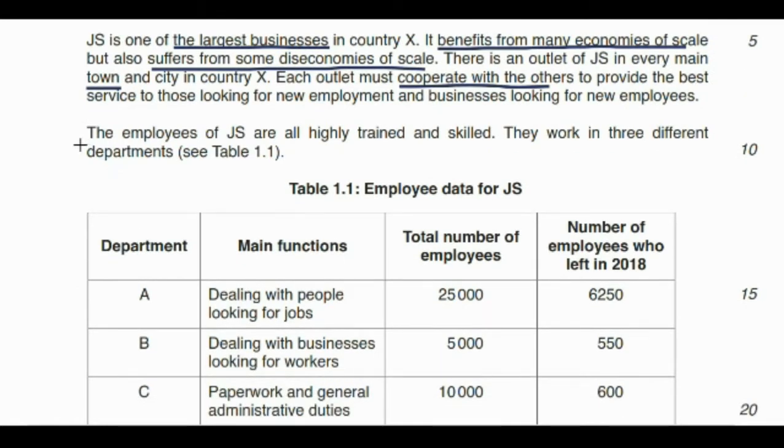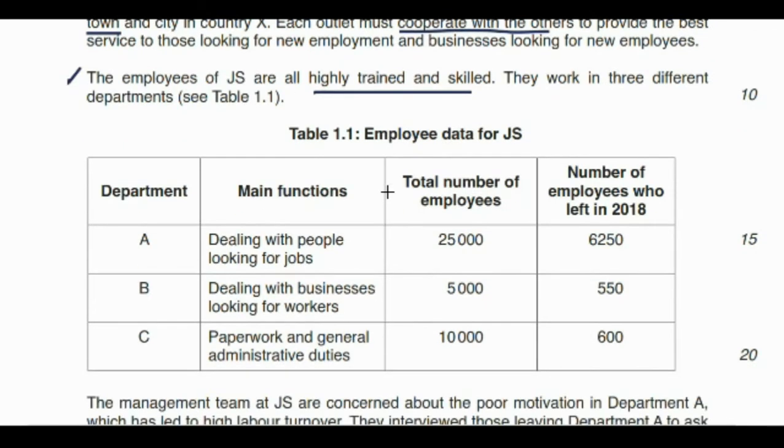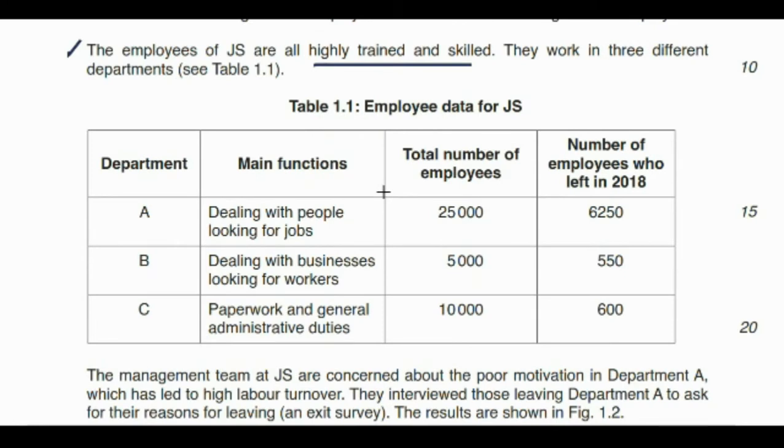Moving on, the employees of JS are all highly trained and skilled. They work in 3 different departments. So this identifies that we are talking about a highly skilled workforce over here, as JS employs a highly trained and skilled workforce. Table 1, employee data for JS.